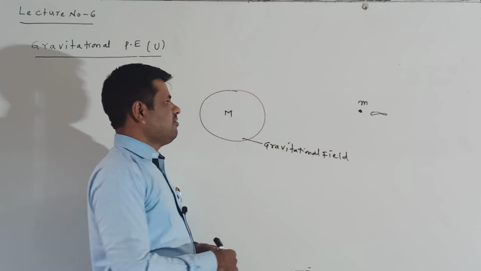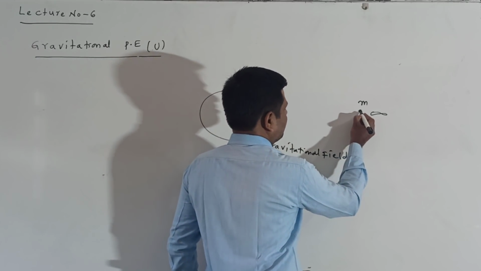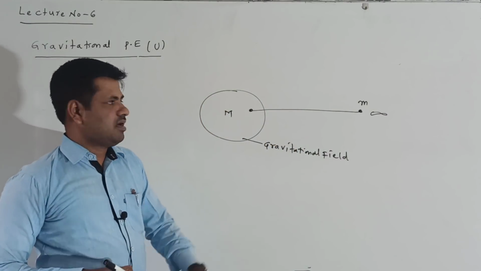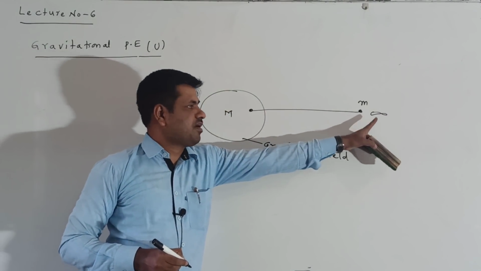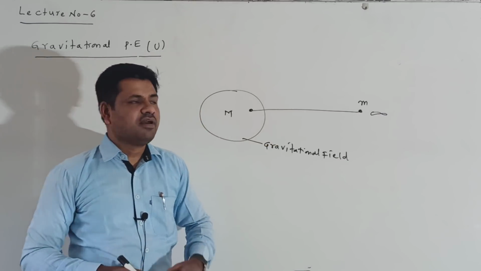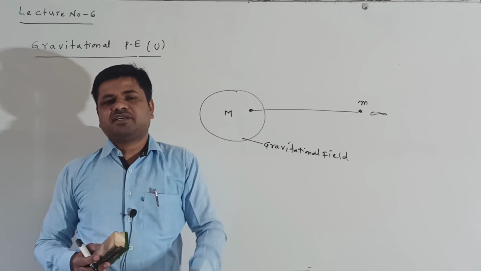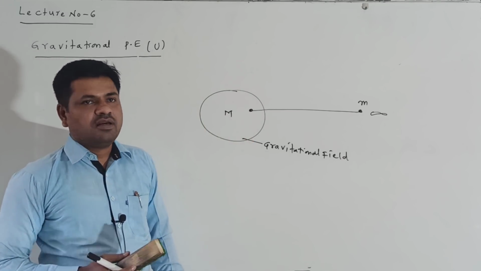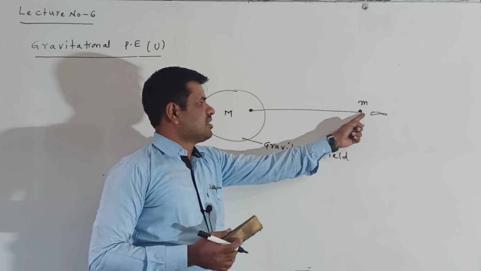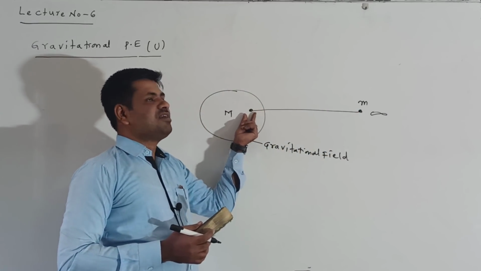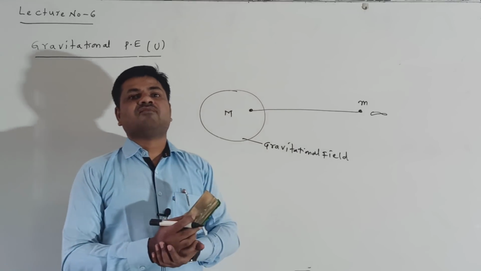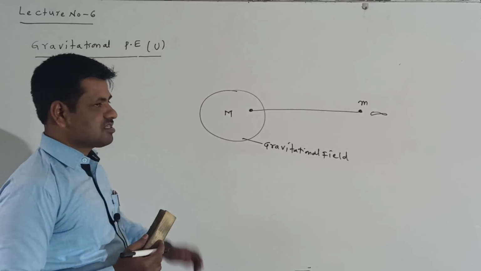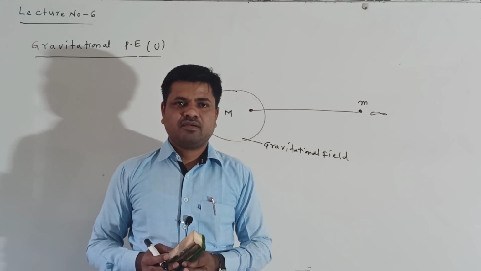I want to bring this mass from infinite to a point in the gravitational field. In order to bring this mass from infinite to the gravitational field, we have to do some work. That work is called gravitational potential energy.